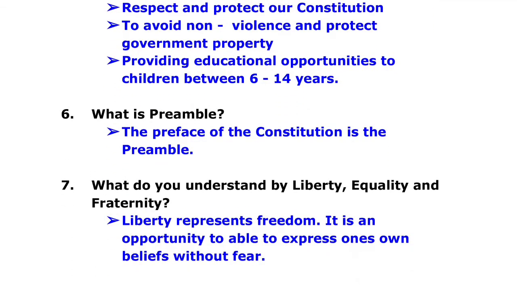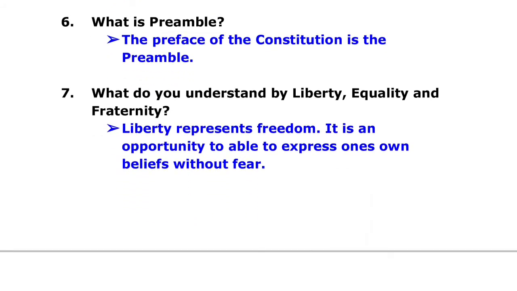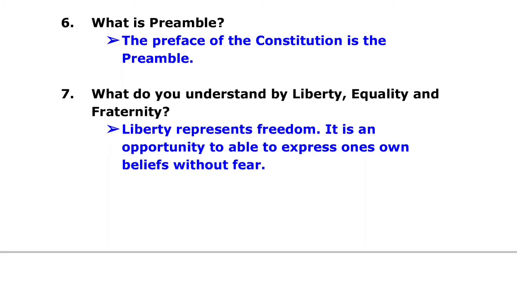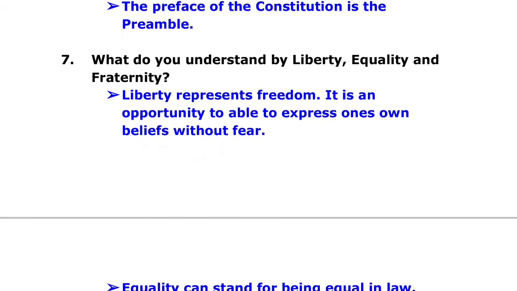Sixth one, what is preamble? Preamble means introduction. Answer: The purpose of the constitution is the preamble. Seventh one, what do you understand by liberty, equality and fraternity? Answer: Liberty represents freedom.